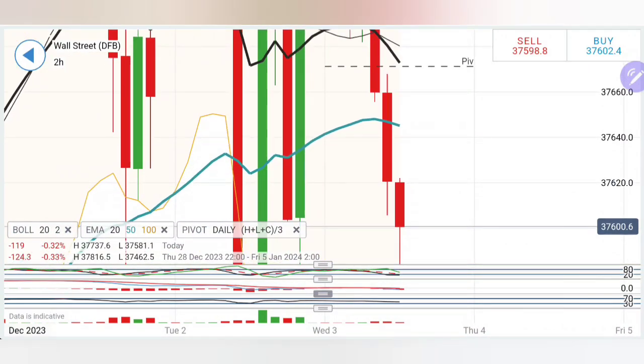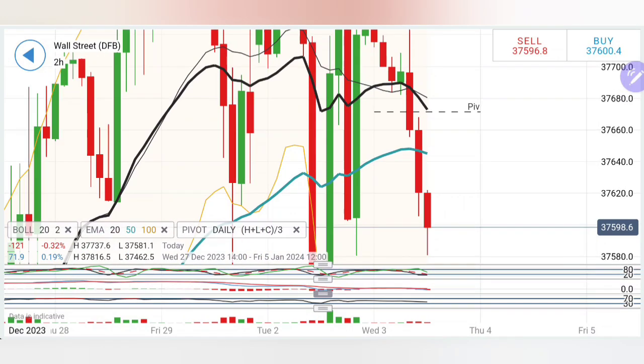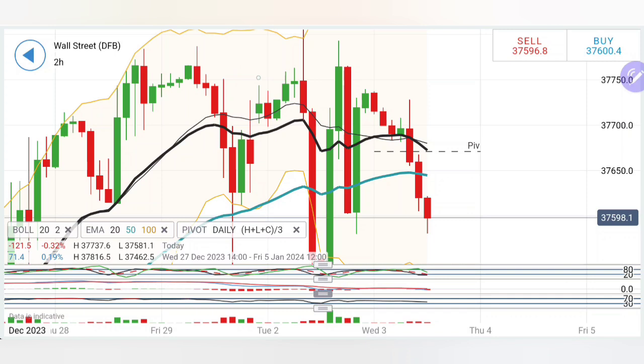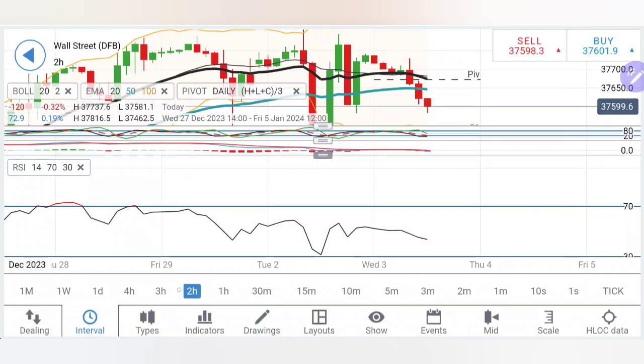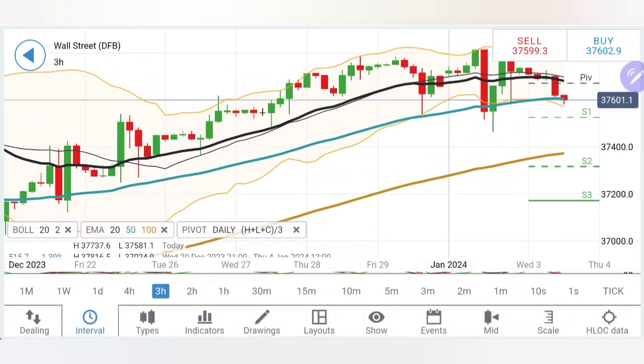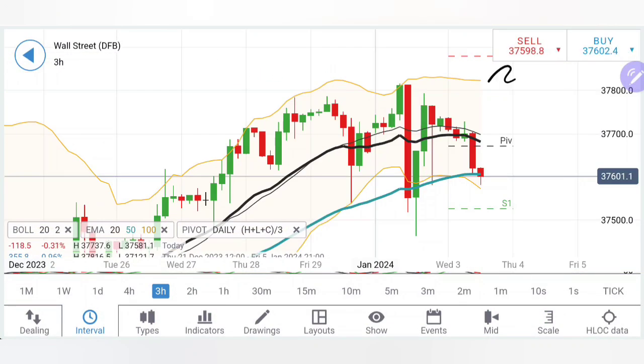Yes, you can buy here at 37,630 levels, where one can look forward to the 660, 680 zone as the next targets, or rather, I will say 660, 700 as the next targets. Beyond 700 is where we can look forward to the bullishness. Also, if you look at the stochastic, this has come to oversold levels. MACD is divergent and bearish.